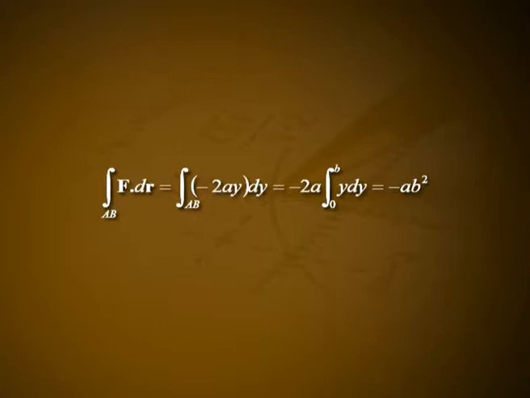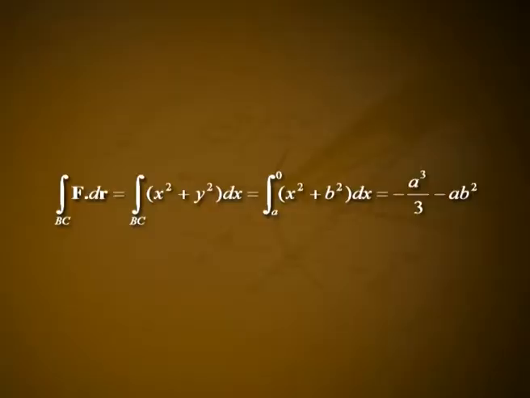Along AB, y varies from 0 to b and x equal to a implies dx equal to 0. Hence, we have the following. Integral over AB F·dr is equal to integral over AB of −2a y dy, which is equal to −2a integral from 0 to b of y dy, which is equal to −ab². Along BC, x varies from a to 0 and y is equal to b implies dy equal to 0. Hence, we have the following. Integral over BC F·dr is equal to integral over BC of (x² + y²)dx, which is equal to integral from a to 0 of (x² + b²)dx, which is equal to −a³/3 − ab².